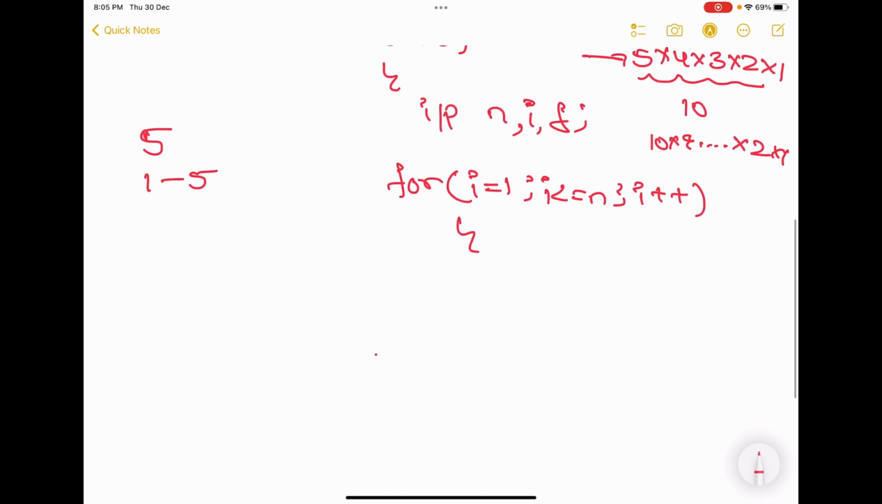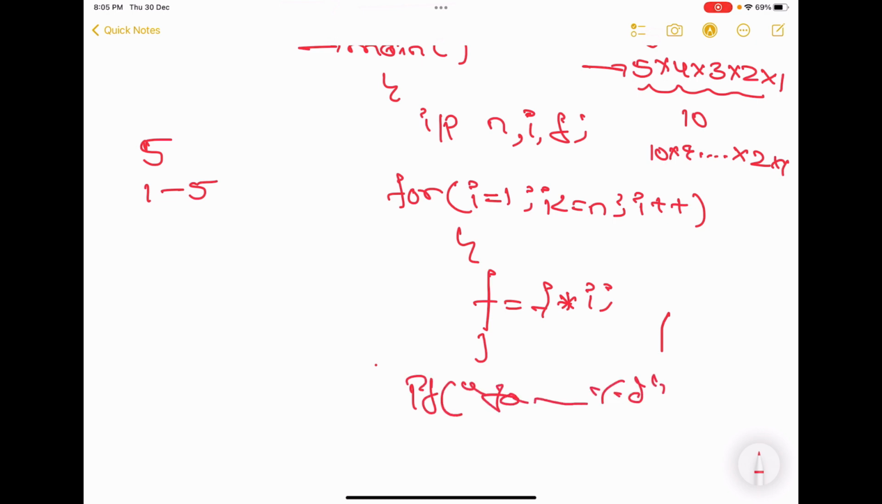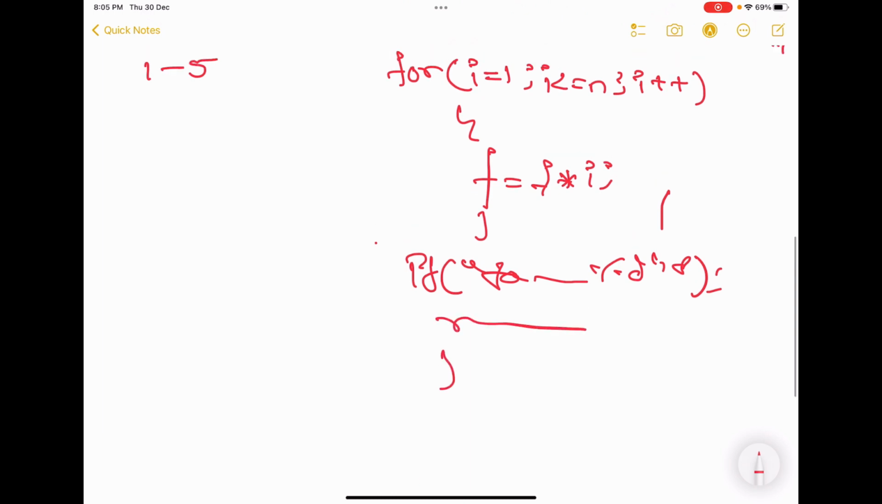If you have seen my previous videos, you will understand this line. Next, factorial is equal to factorial into i. That's it. The program completes here. You will come out here. printf("factorial is equal to %d", f); return 0; close. This is how you write this.